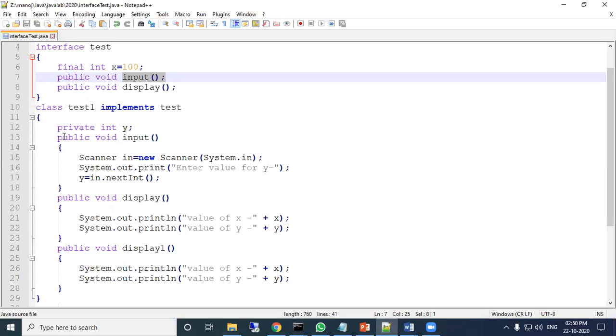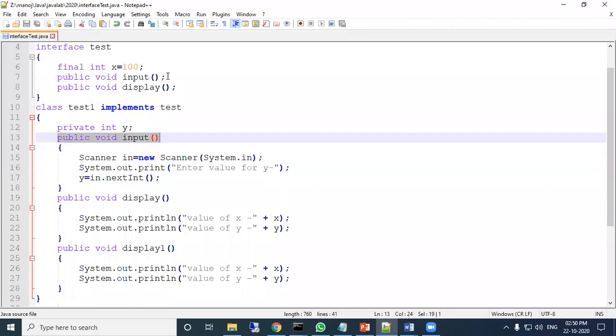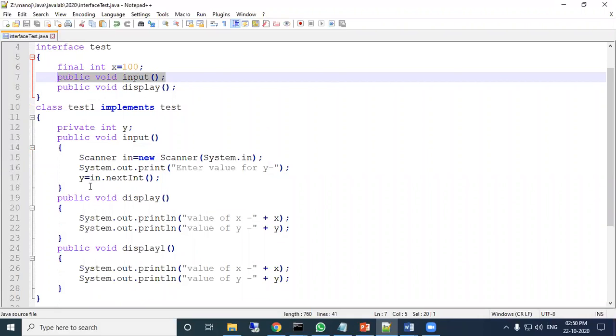The same structure must be there. Here something is written to input the value of y. y is its local variable. Similarly, the display function shows the x and y values. So here the output will be 100, and the y value, whatever you input to the object, will be displayed.